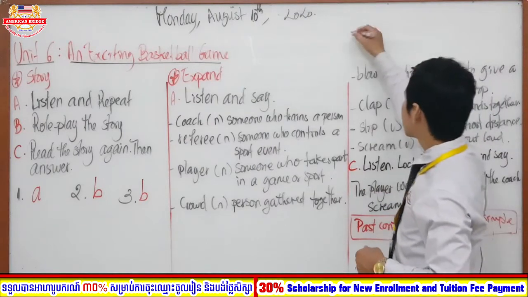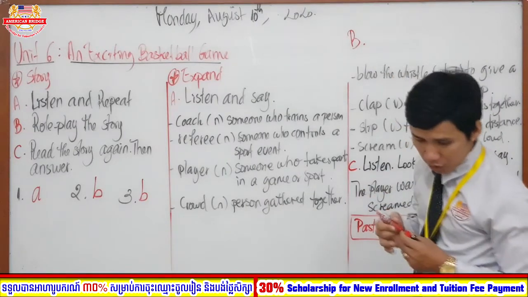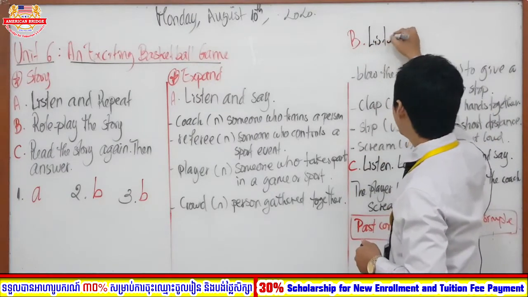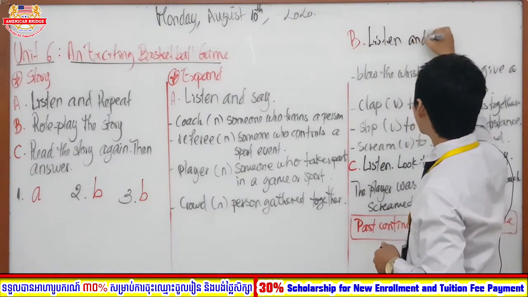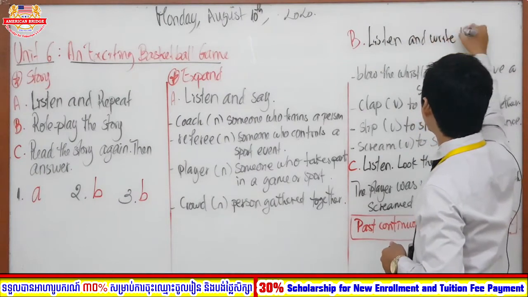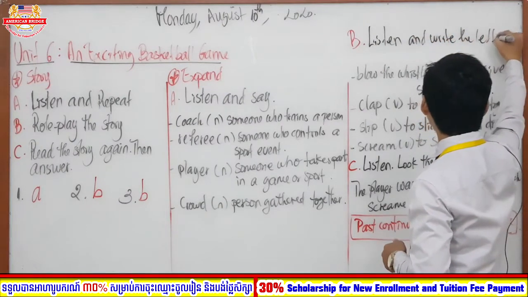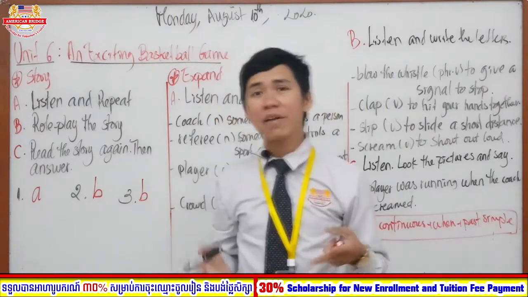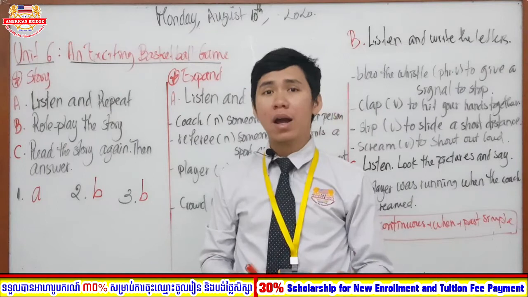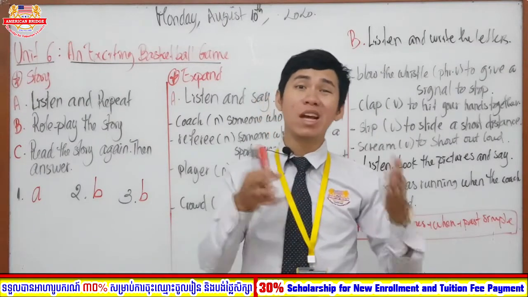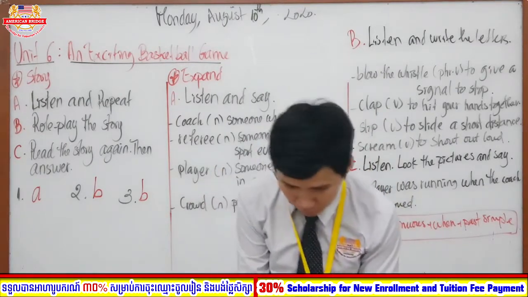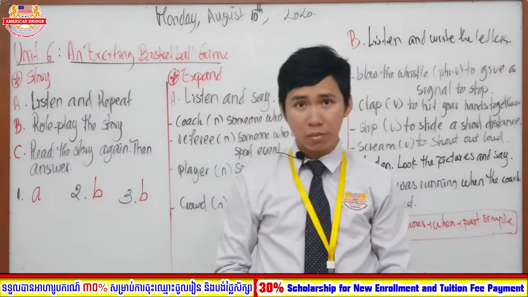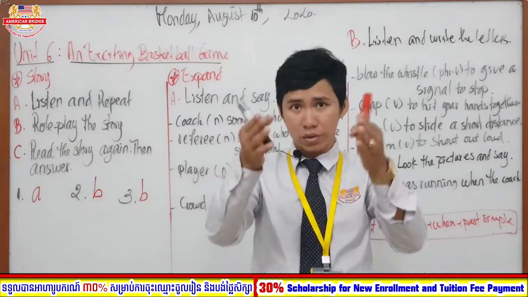So section B. What they want you to do in section B is to listen and write the letter. So in here you are going to listen again, and then you are going to write the letter. The letters will be A, B, C, D, E, F, G, H, like that. However, it is a must that they correspond to the 8 letters of each vocabulary. So right now, in order to do that, you are going to listen to each sentence. Let's start your listening.